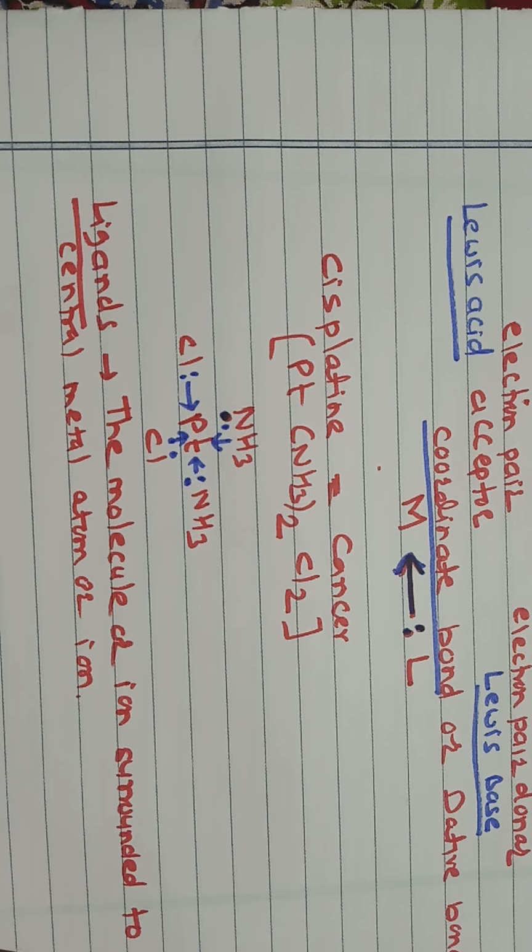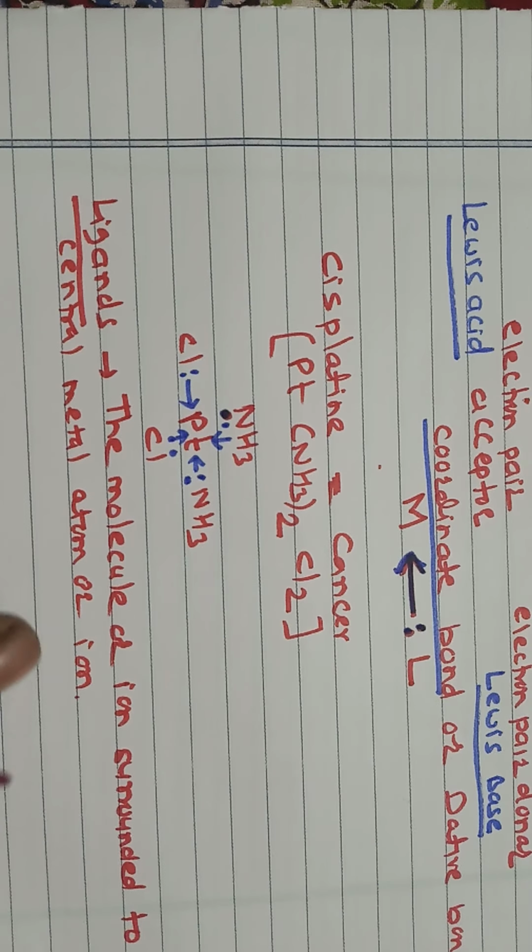Here the ammonia and chlorine are the ligands which surround the central metal atom. So in this way you can define the ligands.